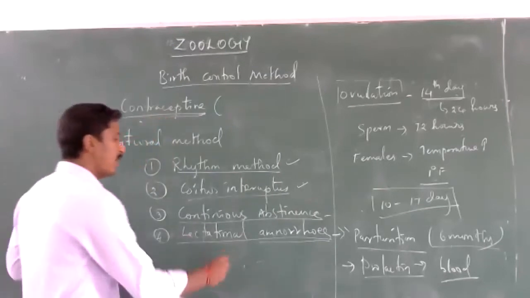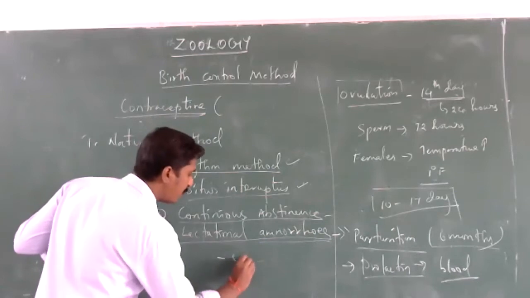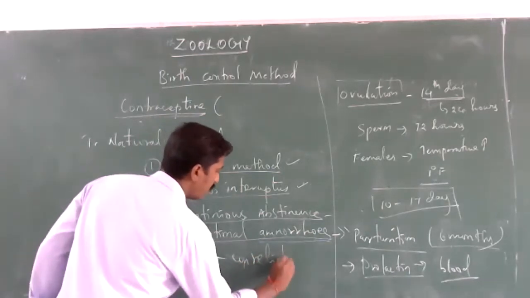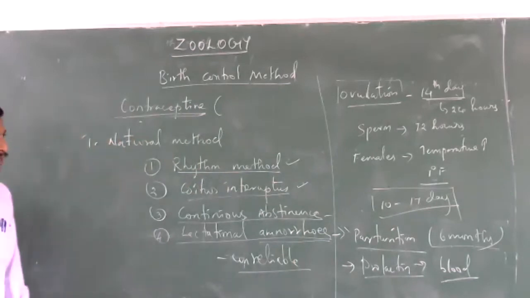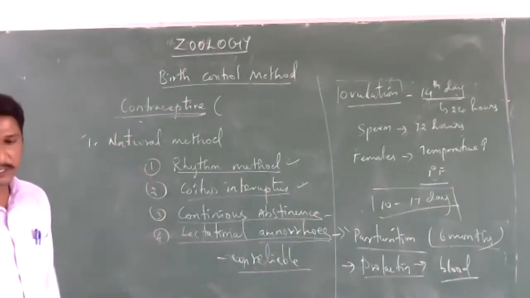So it is also one of the natural methods of contraception. But even though, it is an unreliable method. Okay. So these are all the natural methods.